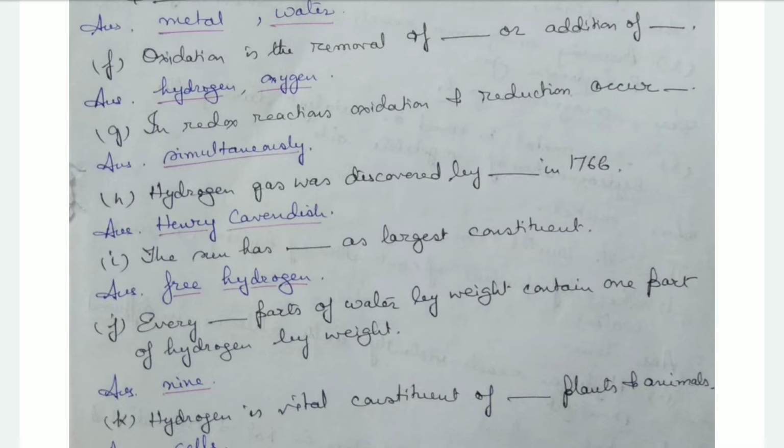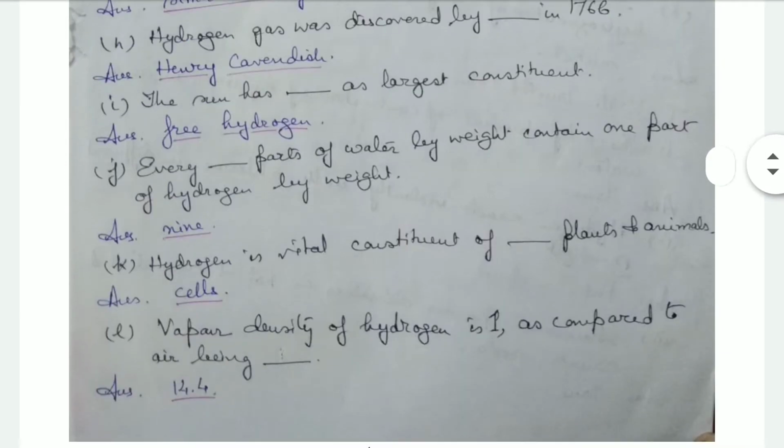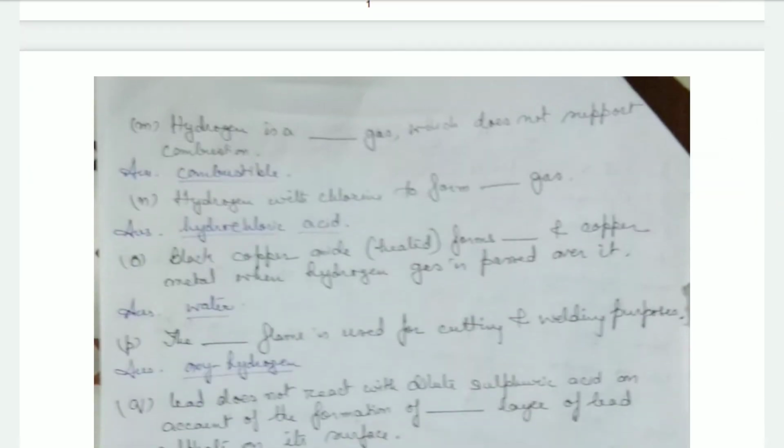Then hydrogen gas was discovered by Henry Cavendish in 1766. The sun has free hydrogen as its large constituent. Every 9 parts of water by weight contain 1 part of hydrogen by weight. Hydrogen is a vital constituent of cells of plants and animals. Vapor density of hydrogen is 1 as compared to air being 14.4. Hydrogen is a combustible gas which does not support combustion.